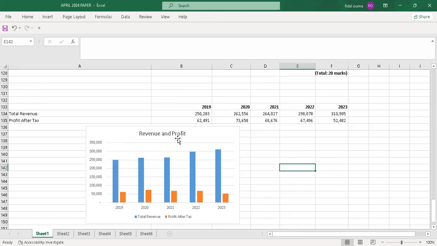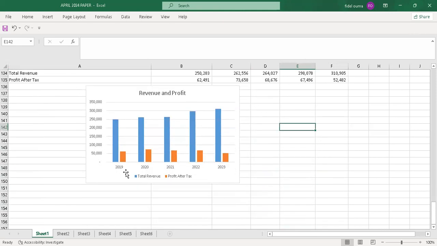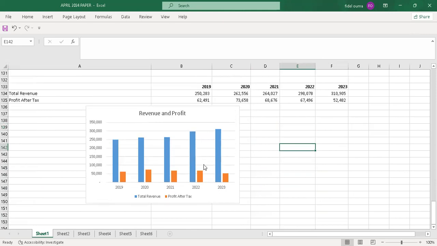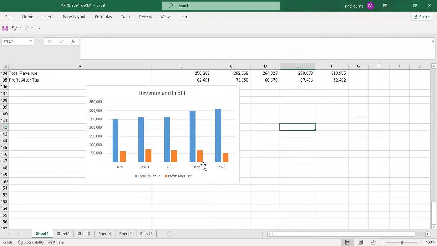So this is the dashboard presentation of revenue and profit from 2019 to 2023. You can see the total revenue is depicted by blue, while orange is profit after tax. And you can see it clearly. So you can do this presentation.